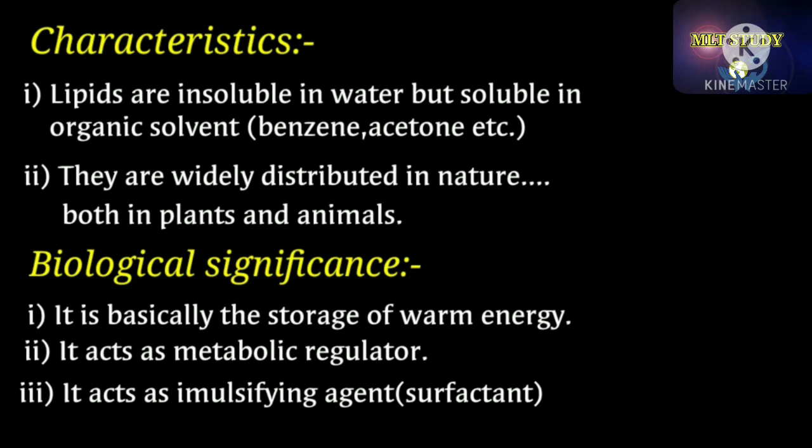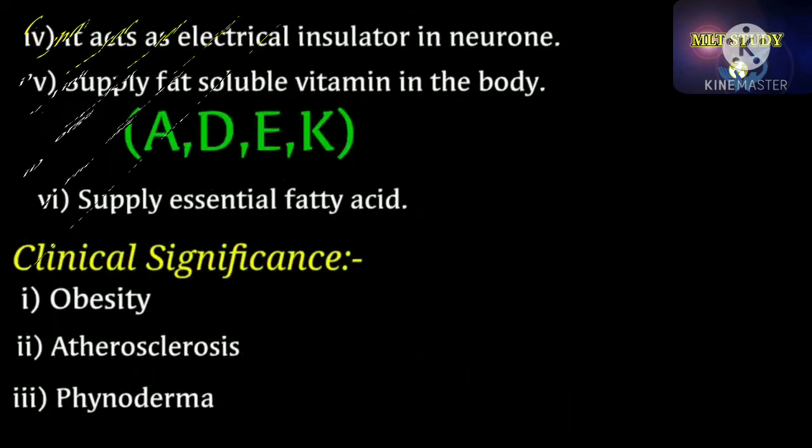Biological significance. Number 1. It is basically the storage of energy. It stores the energy in the body like carbohydrate. Number 2. It acts as a metabolic regulator, meaning it maintains the physiological metabolism in the body. Number 3. It acts as an emulsifying agent or surfactant. What is a surfactant? A surfactant is a substance which reduces the surface tension of a liquid in which it is dissolved.